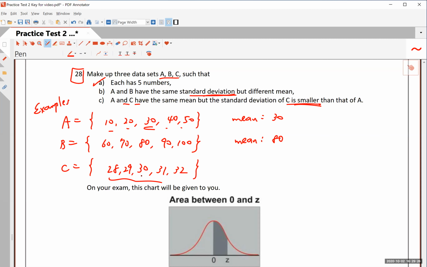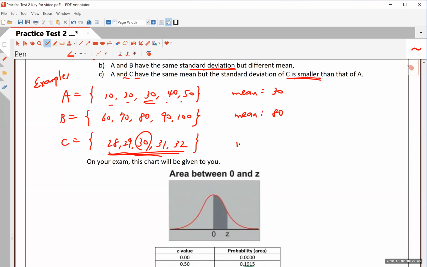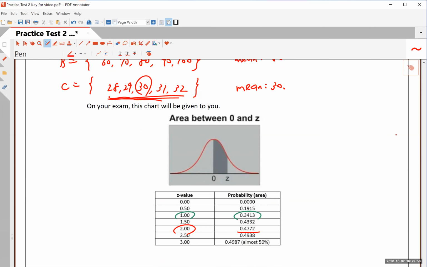But the mean is still the same because the middle number is the same, and well, that would be the median. But if you add up all these numbers, you still get 150. And if you divide 150 by 5, you get 30. All right, so here the mean is 30, right? Remember, A and C have the same mean, they do, and the standard deviation of C is much smaller than the standard deviation of A.